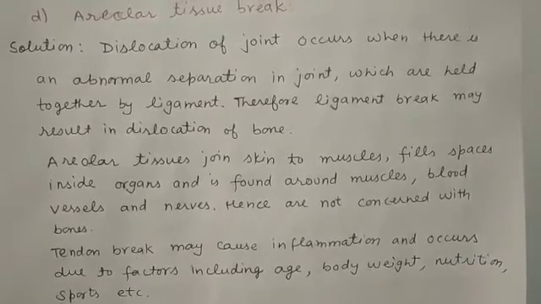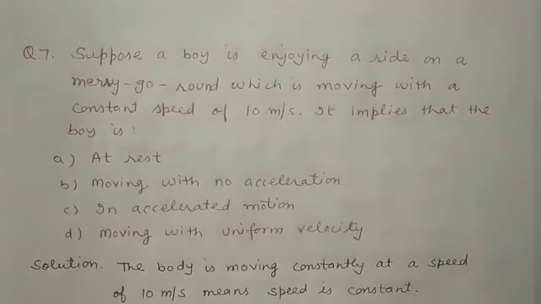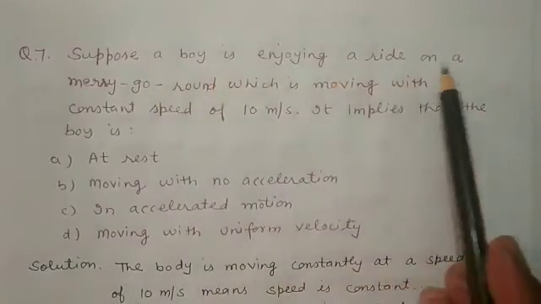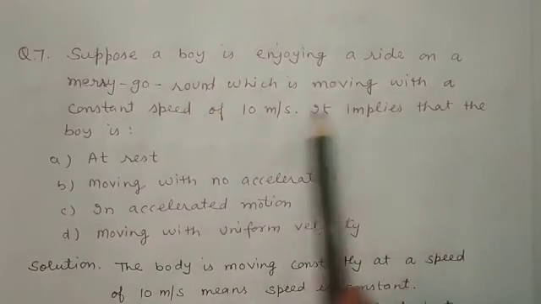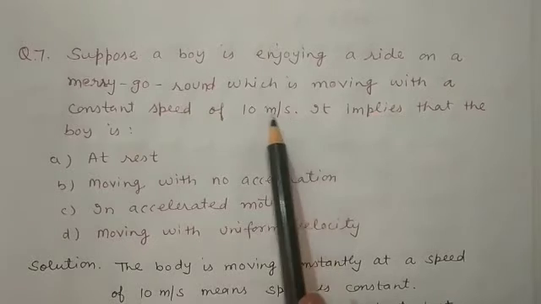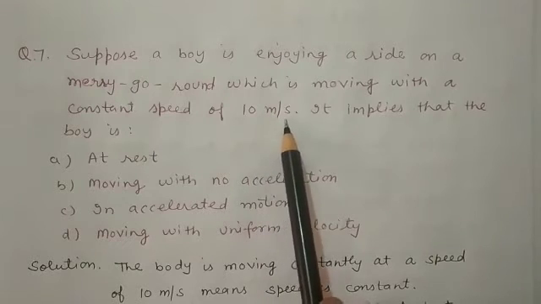Now moving to the second question, that is question number 7. Suppose a boy is enjoying a ride on a merry-go-round which is moving with a constant speed of 10 meter per second. Here the speed of the merry-go-round is given to us, that is 10 meter per second.